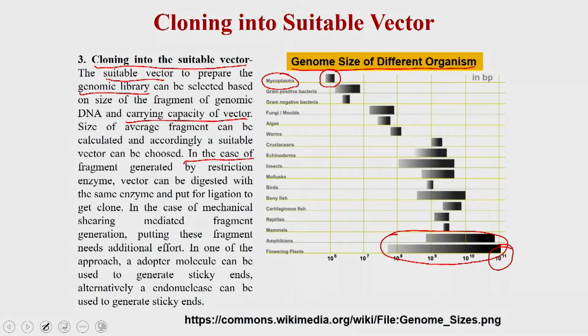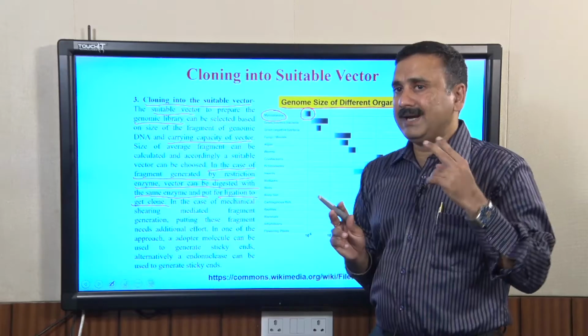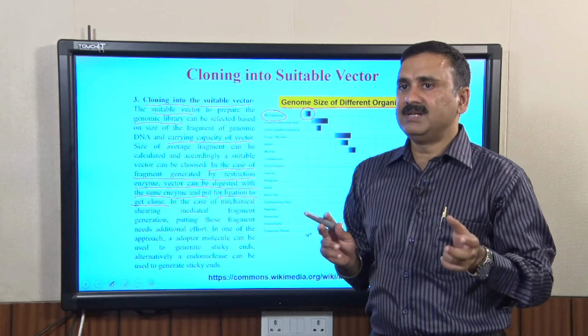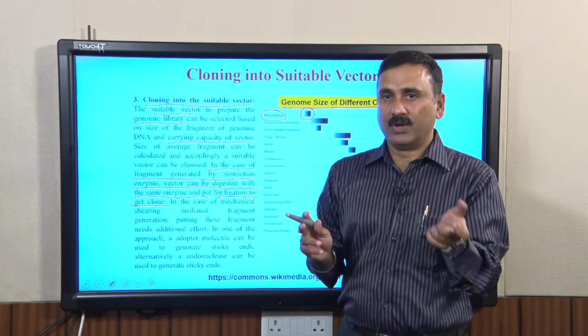In the case of fragments generated by restriction enzymes, the vector can be digested with the same enzyme and put for ligation to get the clone. Whereas, in the case of mechanical shearing, the fragments are not going to have cohesive ends.